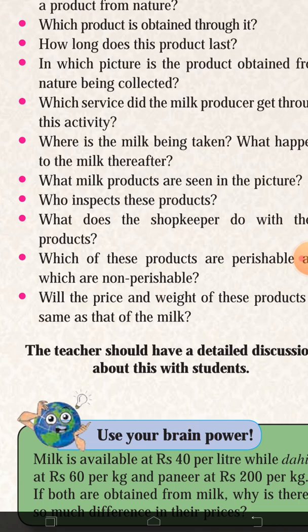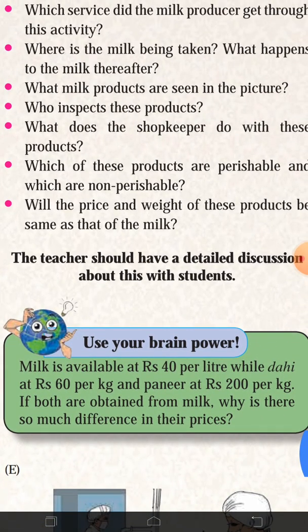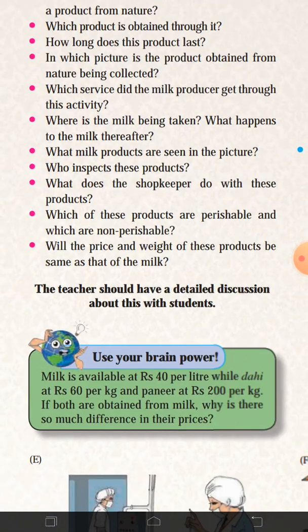Which milk products can you see in the picture? Butter, ghee is there, shrikhand is made there, and some type of inspection is also going on. Who inspects these products? The food inspector inspects the food, the milk.